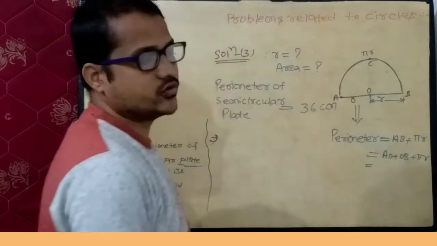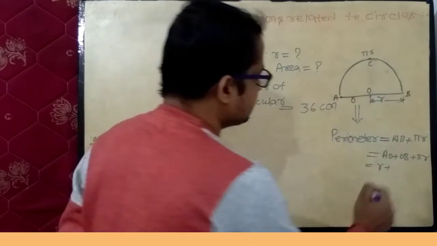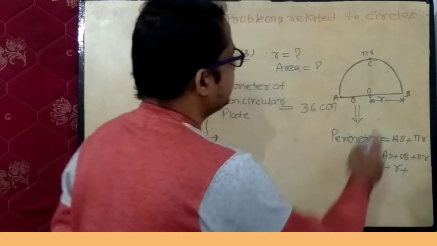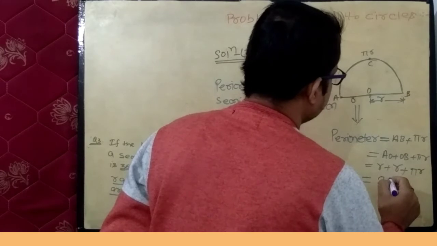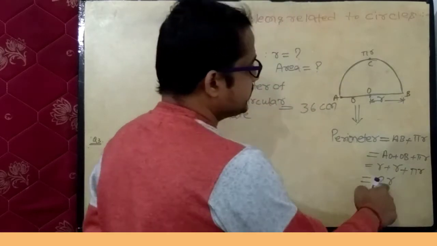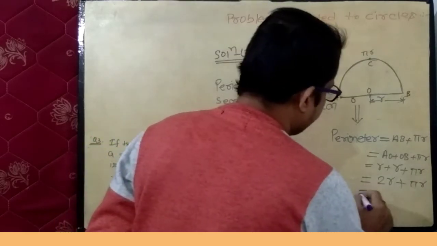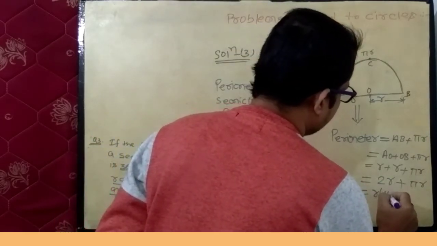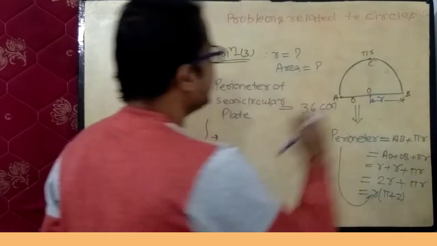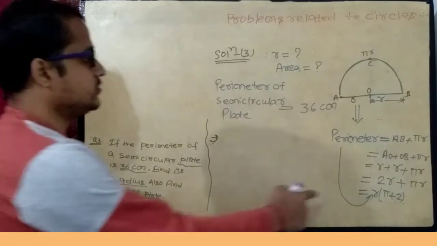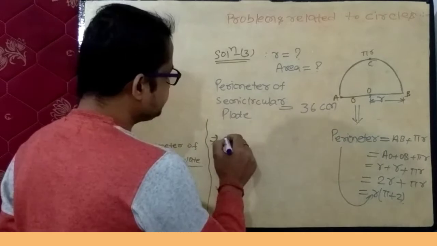The length of AO is small r, add the length of OB which is small r, add pi r. Now if we add this, then r add r equals 2r add pi r. r is common, so r into pi plus 2. This is the perimeter of this semicircular plate, and according to the question it is given as 36 cm.